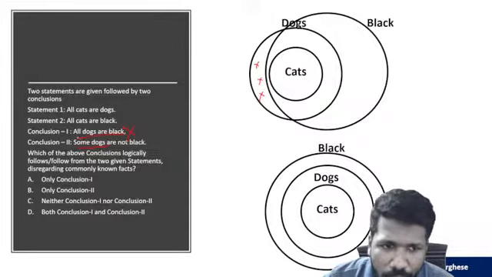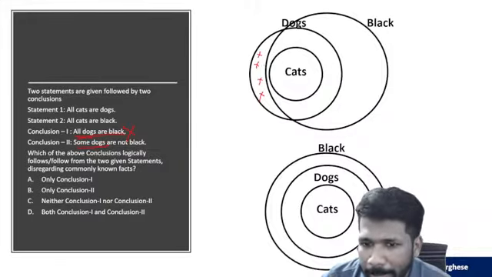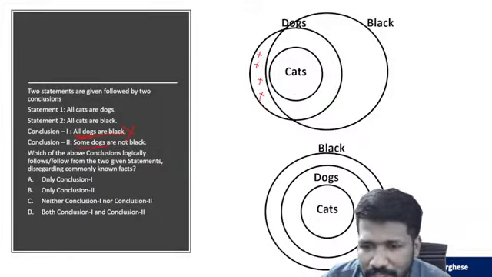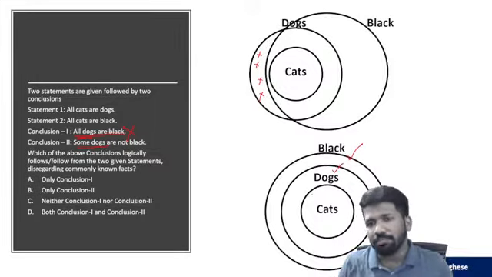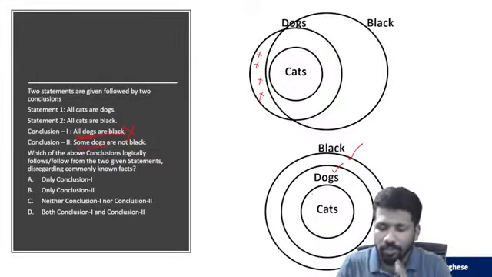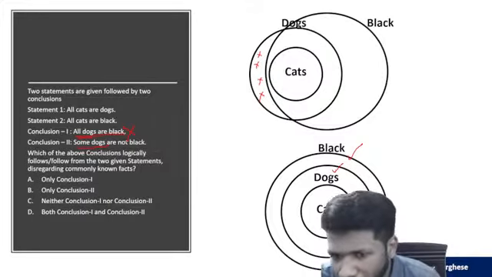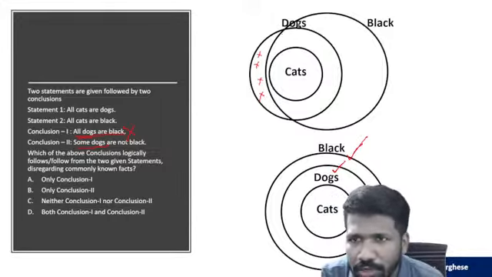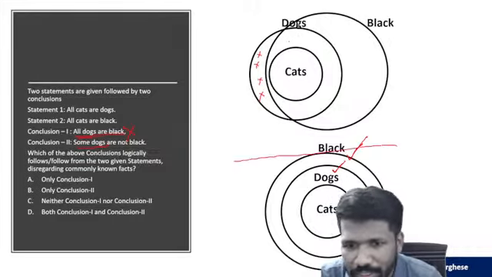Yeah, for analyzing the previous conclusion, we took a counter example where some dogs are not black. But that is just one of the possibilities, na? There is a possibility like this also where all dogs can be black. Because we don't know the relation between dogs and black, we cannot assume one relation will always be correct. It can also be like this that all dogs are black. It can also be like this that not all dogs are black, some dogs are only black. But this reality is also valid.